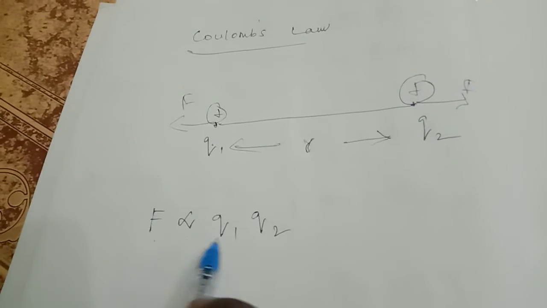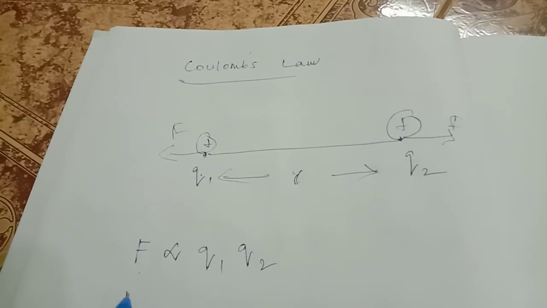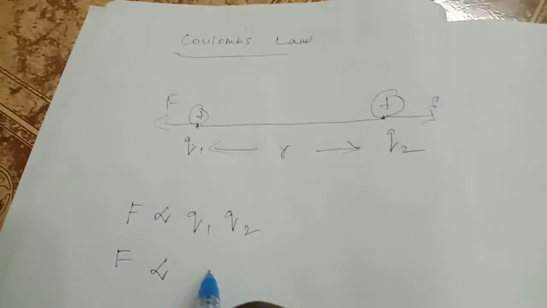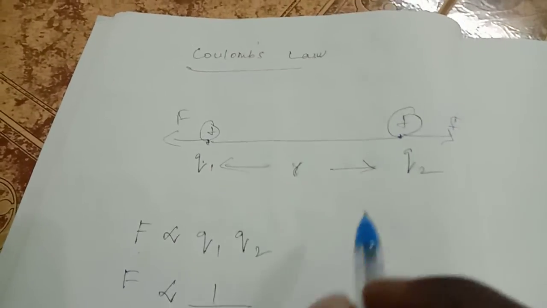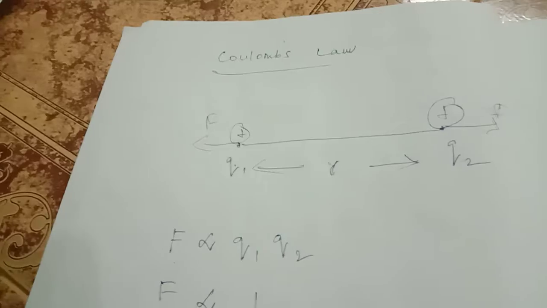The force is inversely proportional to the square of the distance r. That is equation 2.